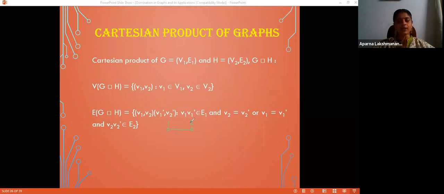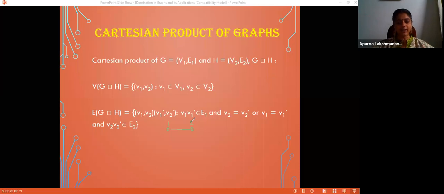Now, consider 1A and 1B. 1 is equal to 1 and A is adjacent to B. Okay, so these two vertices are made adjacent. Consider 1A and 2B. 1 is not equal to 2, but 1 is adjacent to 2. Let us check the second vertex. A is not equal to B. Okay, so I can't draw adjacency from 1A to 2B.